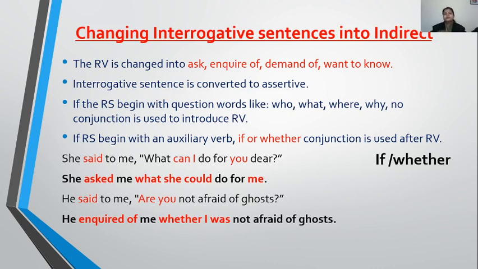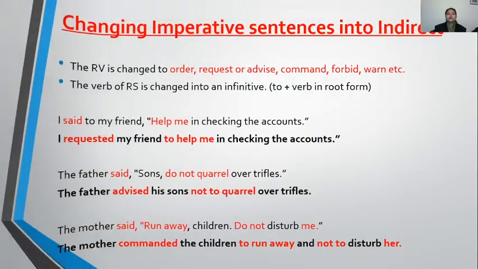Whether I was not afraid of ghosts. Again, what I have done, I simply used one conjunction to connect the reporting verb with the reported speech, and my subject is shifted before the verb. It was you, second person pronoun, so it is changing according to the object, me. So I. Whether I was not afraid of ghosts. Clear, children?